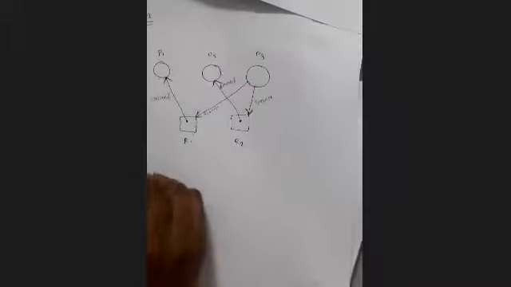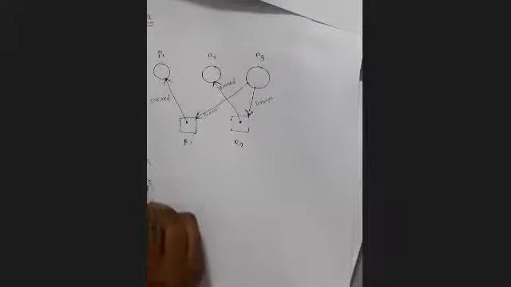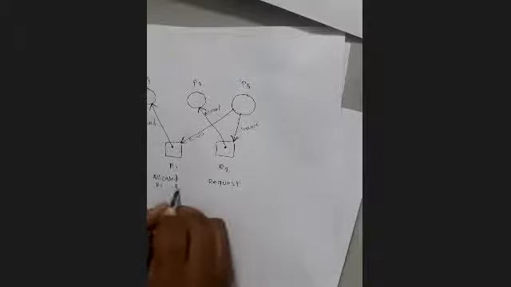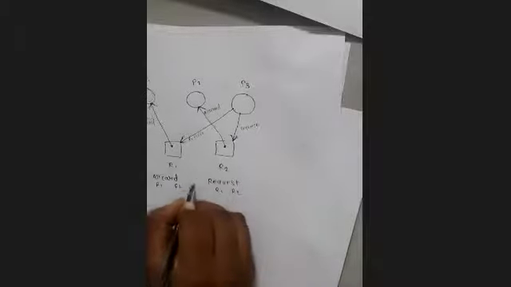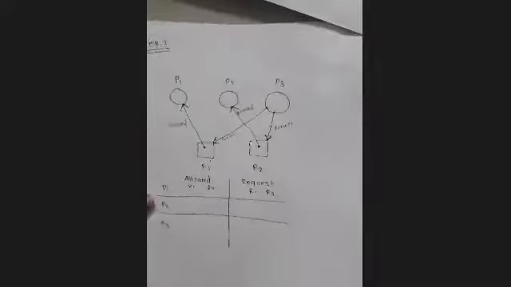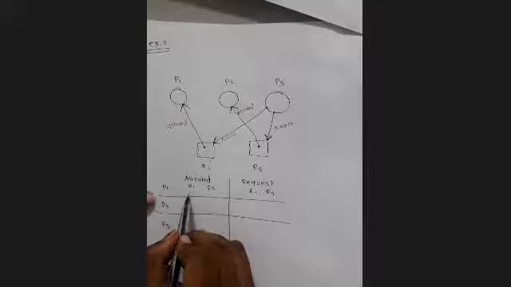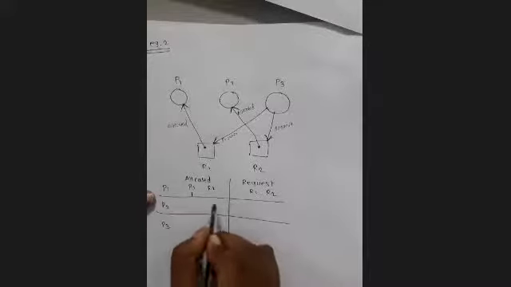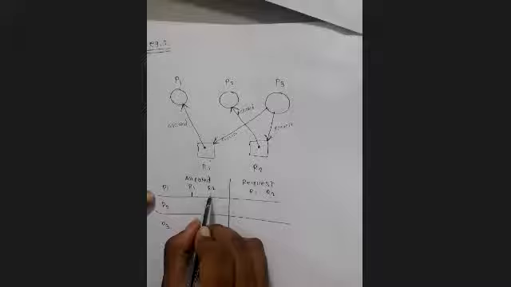Okay, so simply prepare a chart. How we are going to write? We have three processes, P1, P2 and P3, allocated and request, and we have two resources, R1, R2. चलो बताओ फटाफट. So P1, R1 allocated है, P1, is it visible? Okay. So P1, R1 allocated. Yes. So we are going to write 1. So P1, R2 allocated.